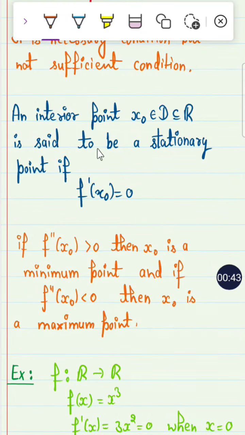Now let us take the interior point x naught in the domain S. It is said to be a stationary point if f dash x naught is equal to 0. Now x naught is a minimum point if f double dash x naught is greater than 0. If the double derivative of the function at x naught is less than 0, then x naught is a maximum point, right?